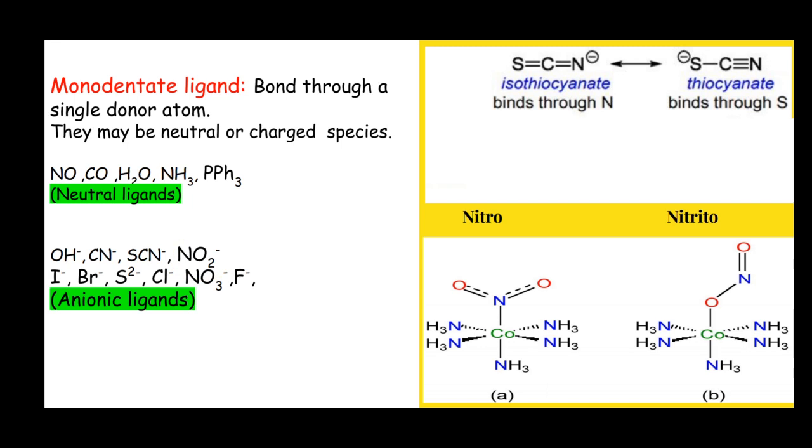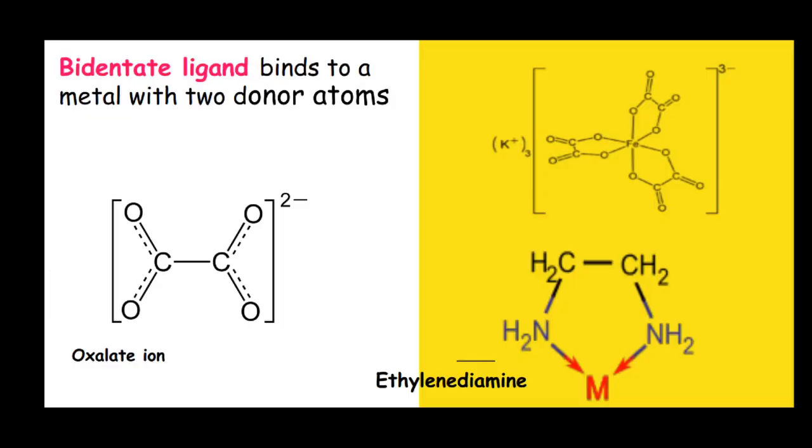There is a similar case, nitrite anion or nitrite ligand. In this anion, there are two atoms, nitrogen and oxygen. Both atoms have a lone pair of electrons. When this anion makes a bond through the nitrogen atom to the metal atom, it is pronounced as nitro ligand. But if the oxygen atom is donating its lone pair of electrons to the central metal atom, it is known as nitrito ligand.